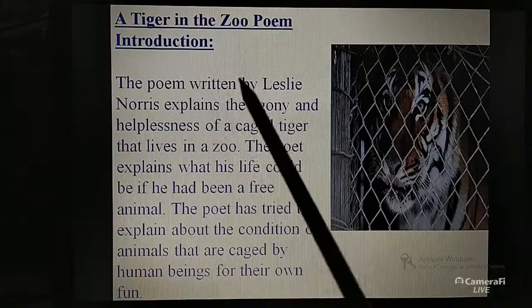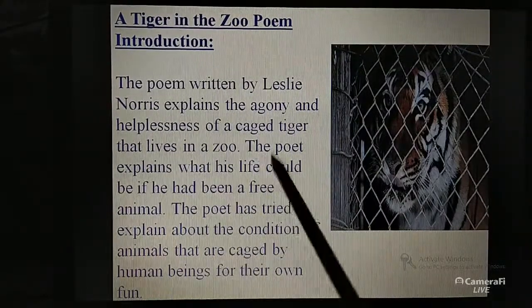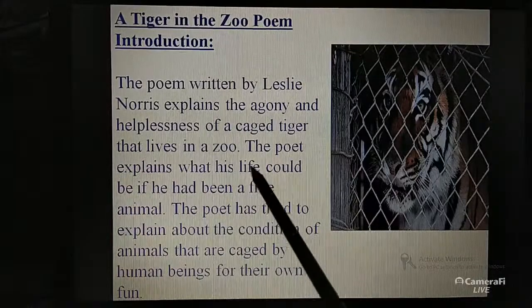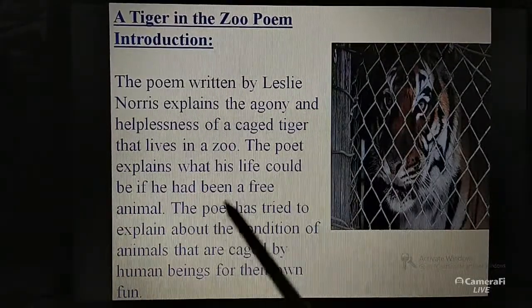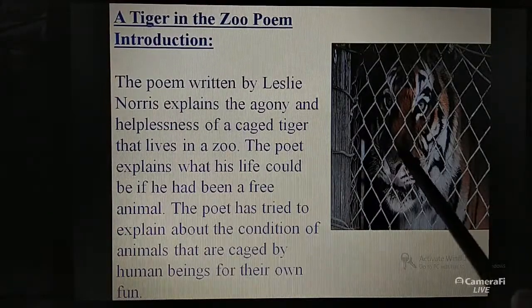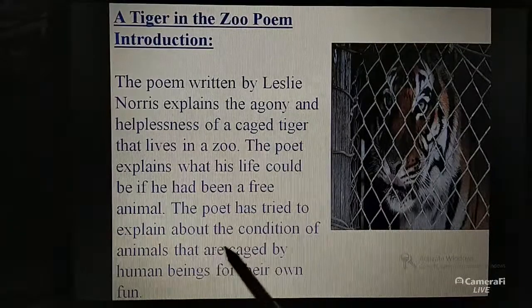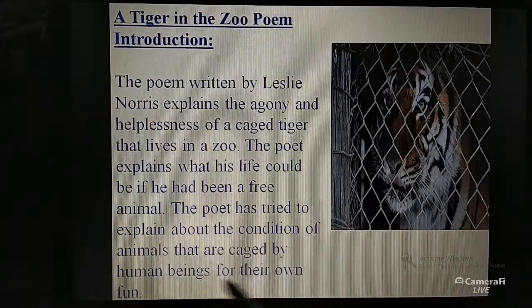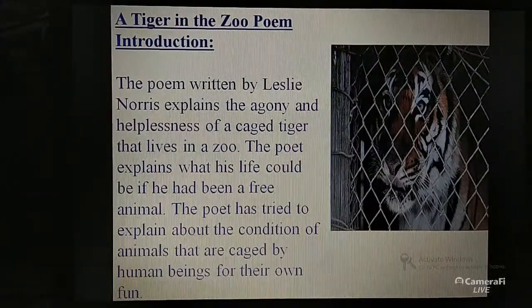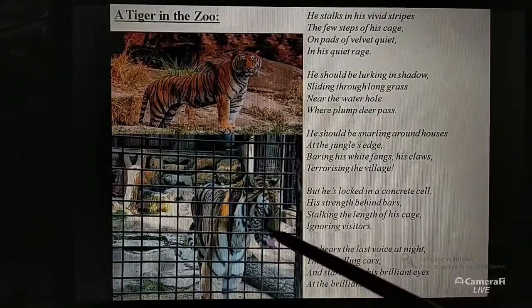So the poem written by Leslie Norris explains the agony and helplessness of a caged tiger that lives in a zoo. The poet explains what his life could be if he had been a free animal. So if the tiger was a free animal, what could the tiger do? The poet has tried to explain the condition of animals that are caged by human beings for their own fun.